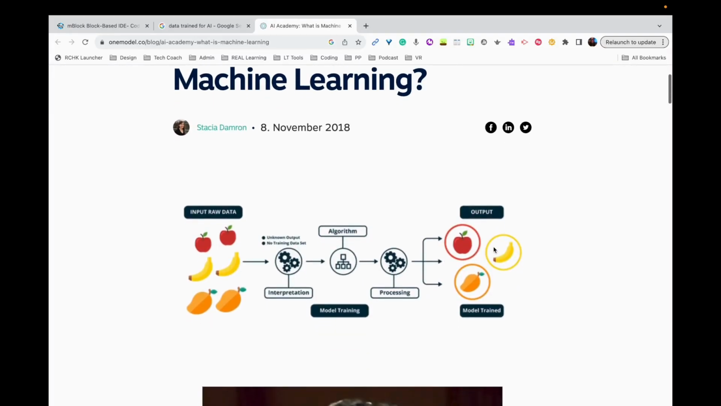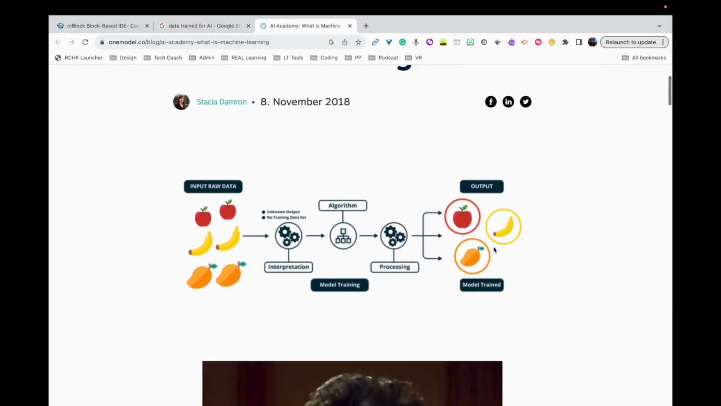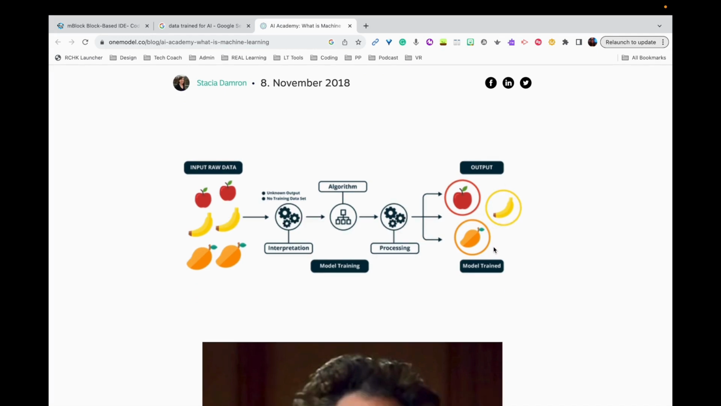This is a picture that I found on a website called One Model. You can see how data can be trained in machine learning. You can input raw data and it goes through interpretation and algorithm as well as processing. And then finally we get the output, which is the trained model. From this, you can tell there are so many steps that can cause biases.